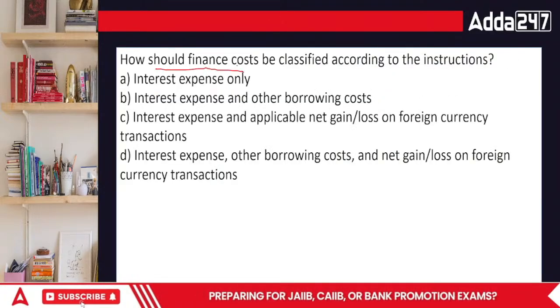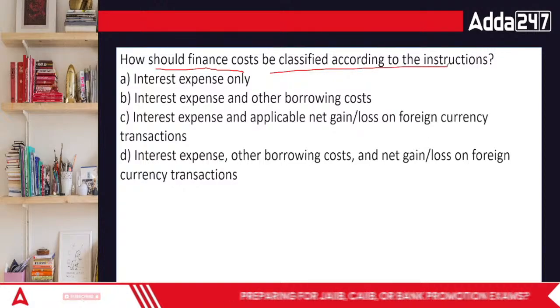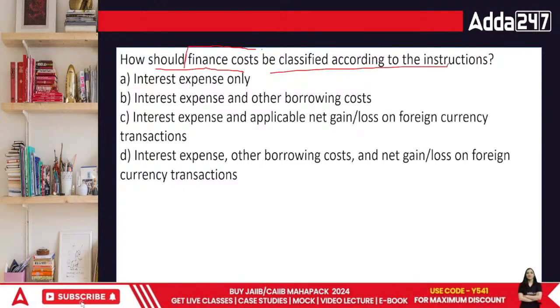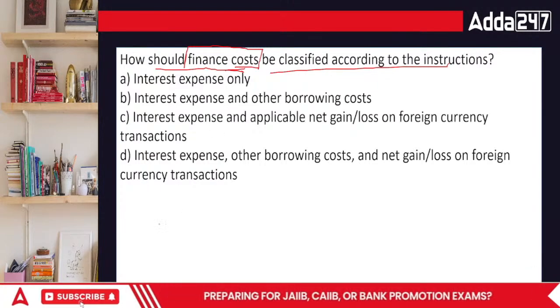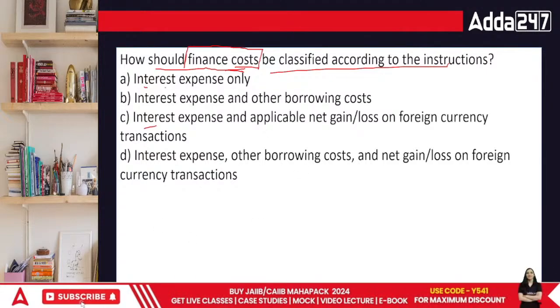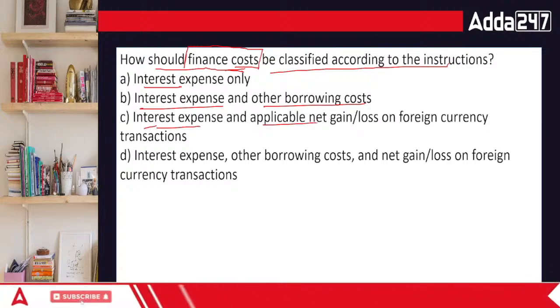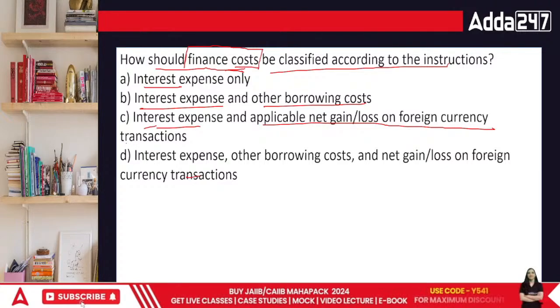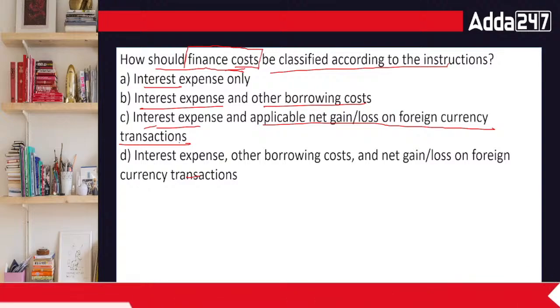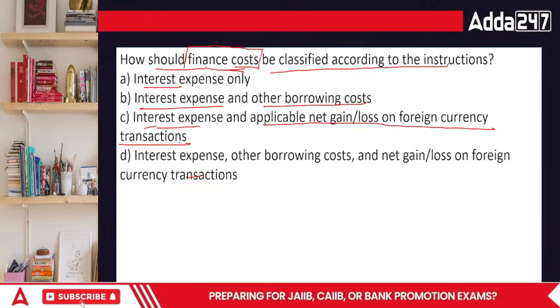How should finance cost be classified according to the instructions? Finance cost matlab the cost that I'm incurring because I'm taking loans. When you take a loan, it has a cost. It may be interest, it may be the processing cost, anything. So interest expense only, or interest expense or other borrowing cost, interest expense and applicable net gain or loss in case of foreign currency transactions. Where would we have foreign currency transactions? When we have loans. Interest expense, other borrowing costs and net gain or loss on a foreign currency.